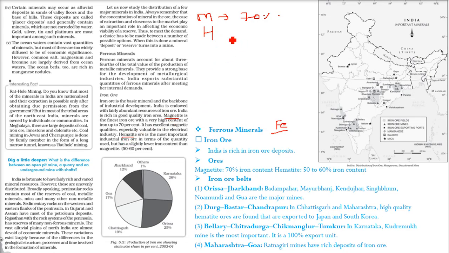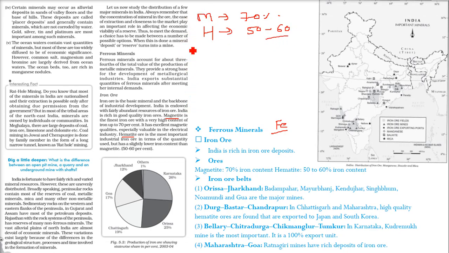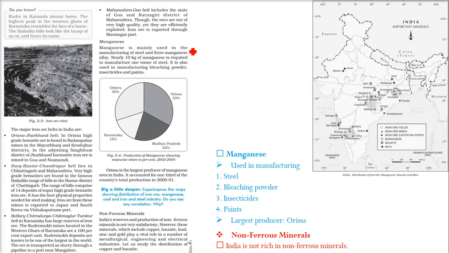And then we have hematite. Hematite ore is again the most important industrial iron ore in terms of the quantities being used. It is being used heavily, with slightly lower iron content than magnetite, around 50 to 60% iron content.